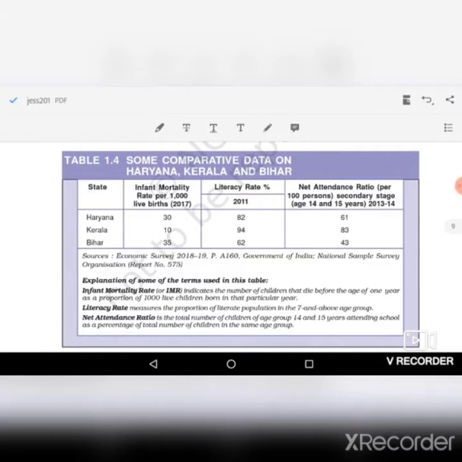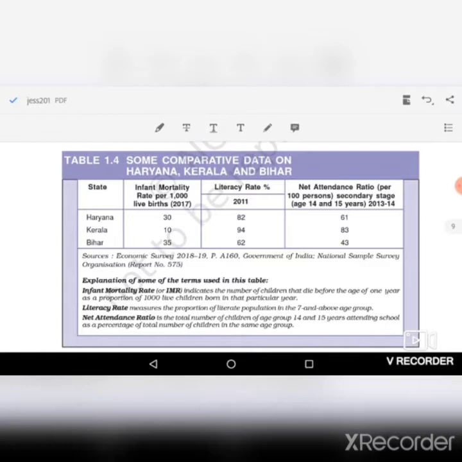Infant mortality rate means the death of a newly born baby, meaning the death of an infant before reaching the age of 1 year, per 1000 live births in a year.